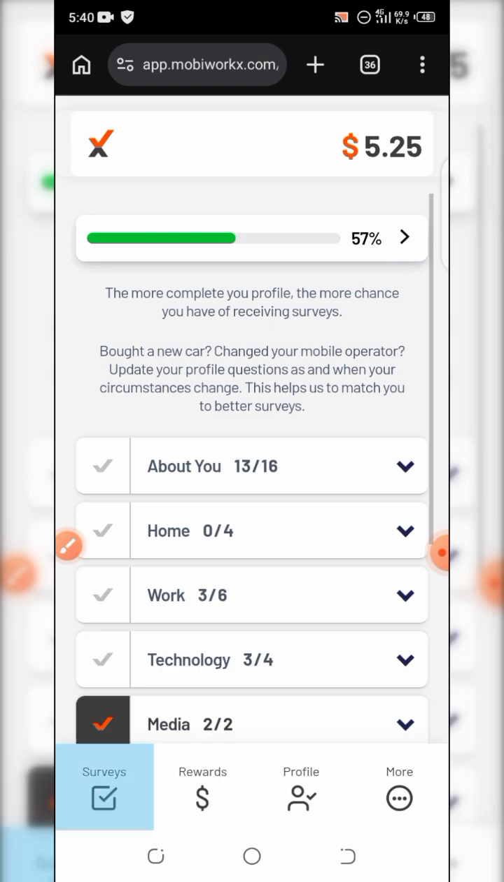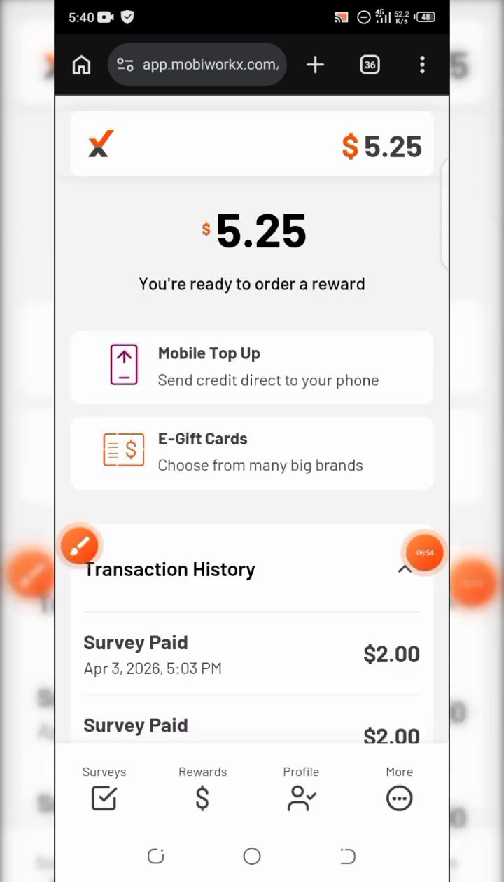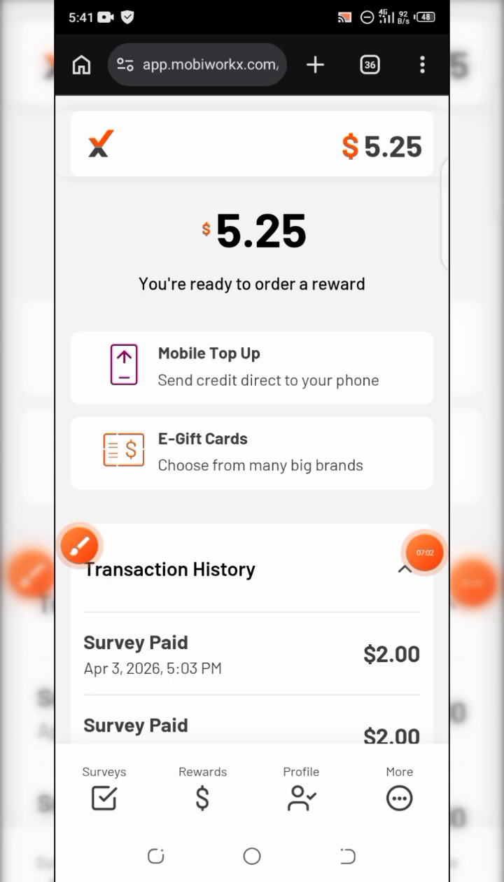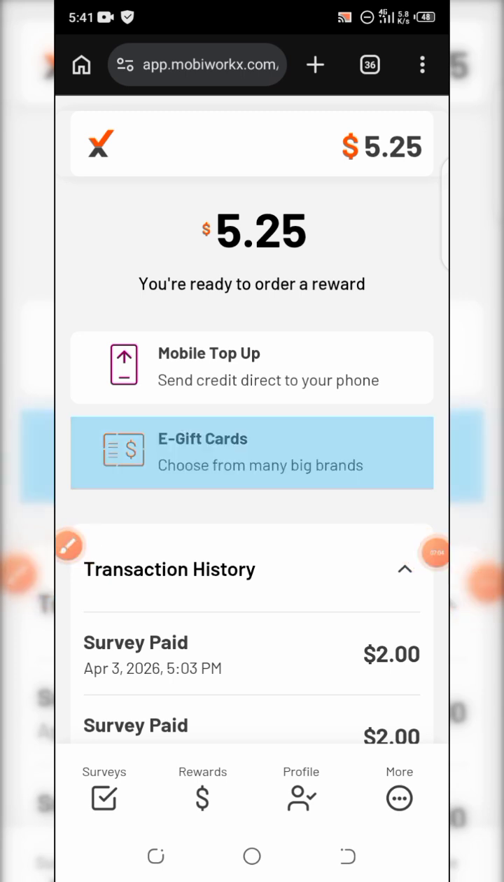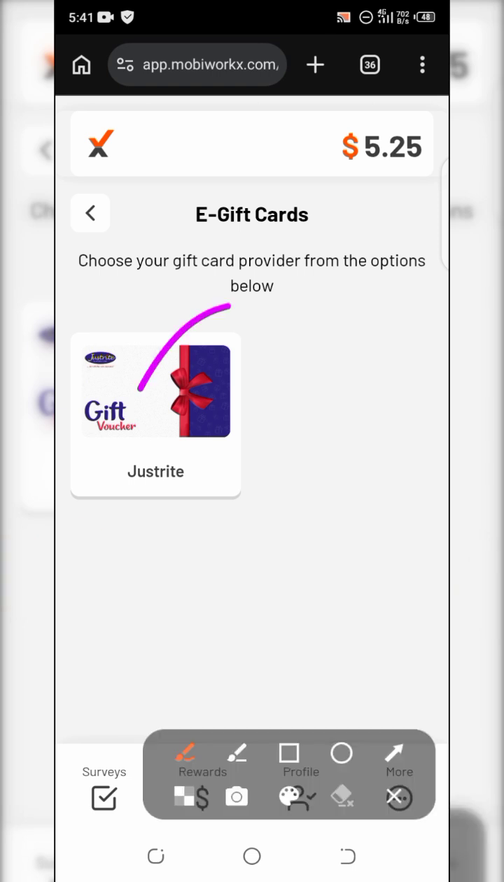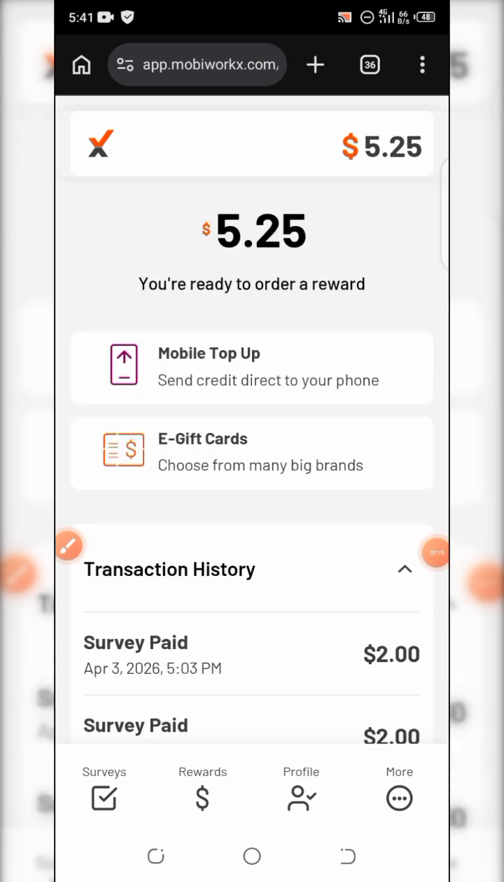And lastly, if you want to place a withdrawal, you just have to come to this reward section down here, and you can withdraw by two means. You can withdraw using an e-gift card or mobile top up. I prefer using the mobile top up because for the e-gift card, I don't see any very useful gift card here. I don't think this is for me, so I'll just ignore it. But if any gift card is available there which you can find useful, you can redeem your prize through that, and the minimum withdrawal is $3.25.